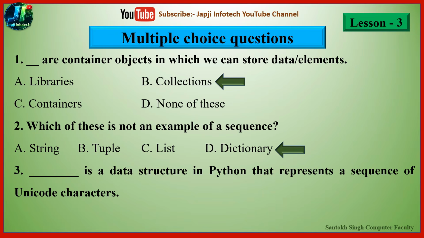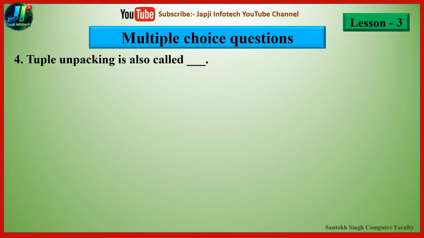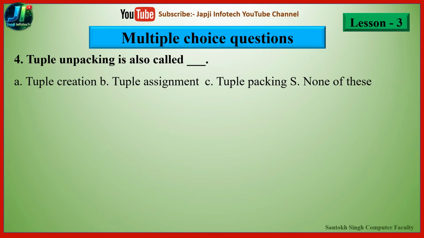And third one is: dash is a data structure in Python that represents a sequence of Unicode characters. The options are string, tuple, list, and the last one is dictionary. And the right answer is string is a data structure in Python that represents a sequence of Unicode characters. And the fourth one is: tuple unpacking is also called dash. The options are tuple creation, tuple assignment, tuple packaging, and the last one is none of these. And the right answer is tuple unpacking is also called tuple assignment.